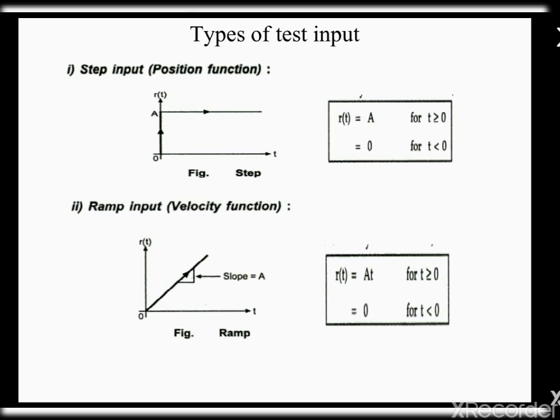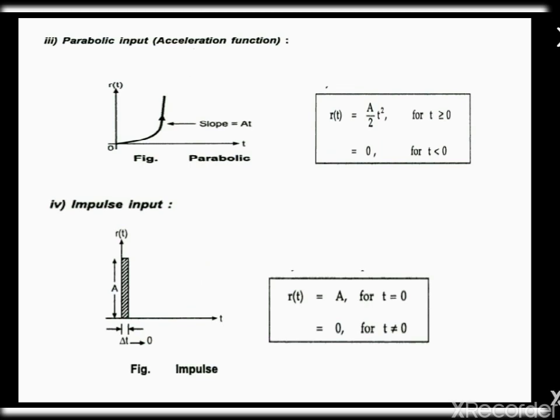A ramp input is a constant rate of change in input, a gradual application of input. It is shown in the figure, it is gradually increasing, and it is mathematically defined as R of t equal to At, for time greater than 0, and if the time is less than 0 it is also 0. The next one is parabolic input.